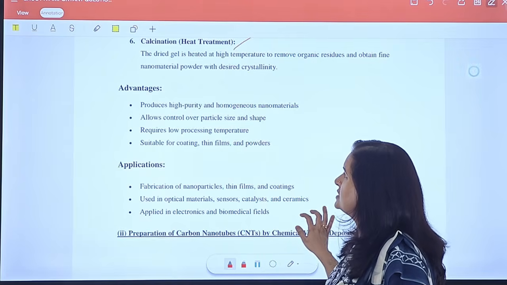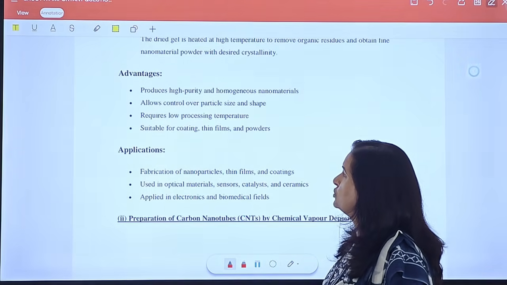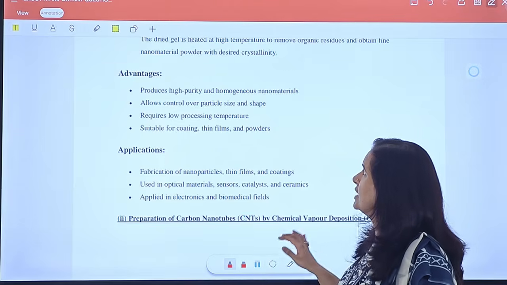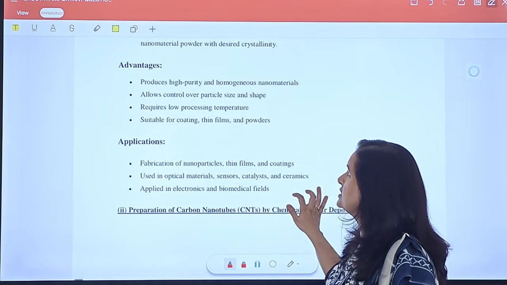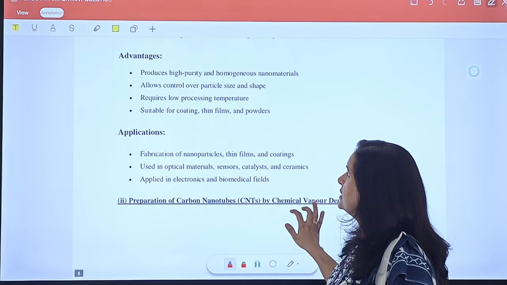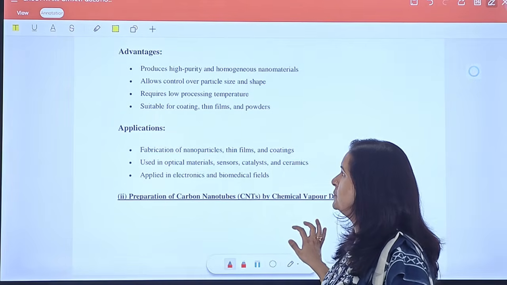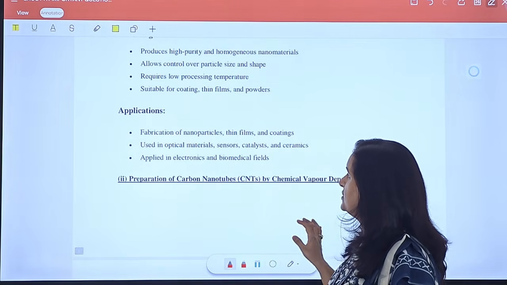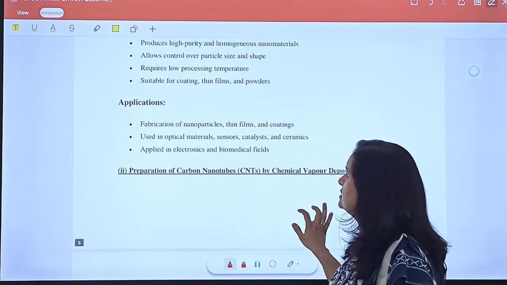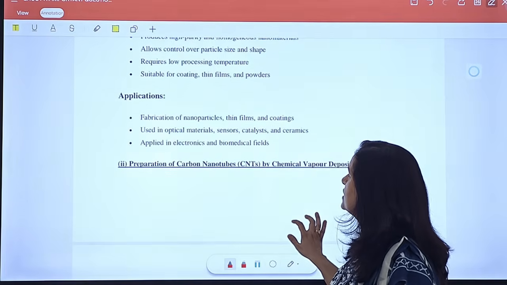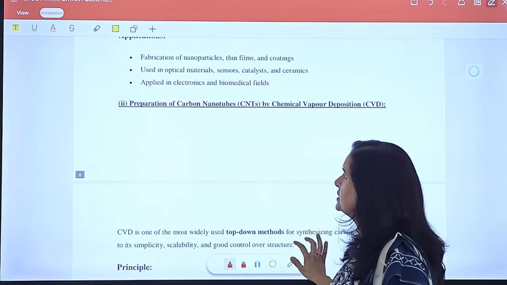It has various advantages: thin film, powder and coating can be prepared by this method, and it requires a low processing temperature. Particle size and shape can be controlled, and these materials have applications in electronics, biomedical science, sensors and catalysts. It has various applications.